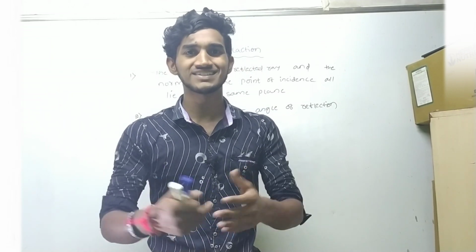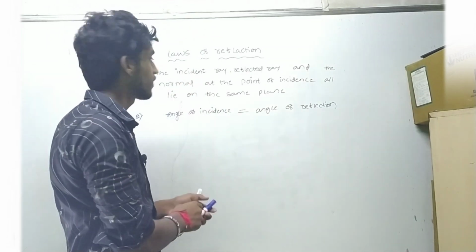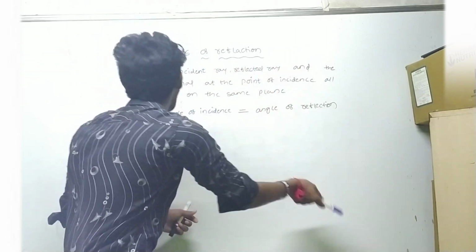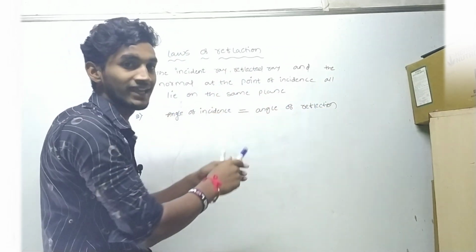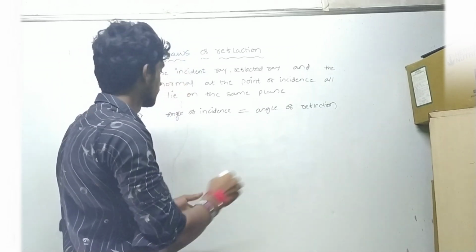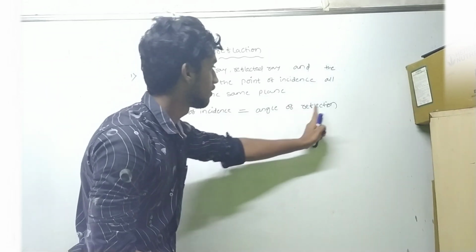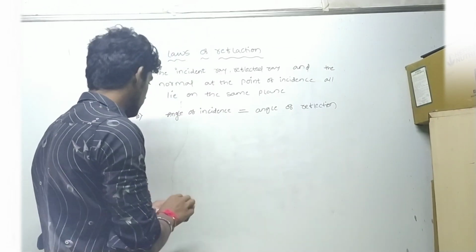Now let's discuss the laws of reflection. There are two laws of reflection. One: the incident ray, reflected ray and the normal at the point of incidence all lie on the same plane. And second: the angle of incidence is equal to the angle of reflection. Now I am going to tell you with an example.